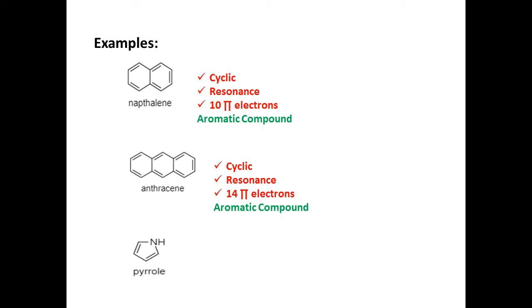Pyrrole. In pyrrole, nitrogen contains one lone pair of electrons. This lone pair of electrons is involved in resonance with the pi bonds. So, there is resonance between the lone pair and the pi bonds. This molecule is cyclic, it shows resonance, and there are 6 pi electrons, 4 from the 2 double bonds and 2 electrons from the lone pair. So, there are 6 pi electrons, hence this molecule is aromatic.